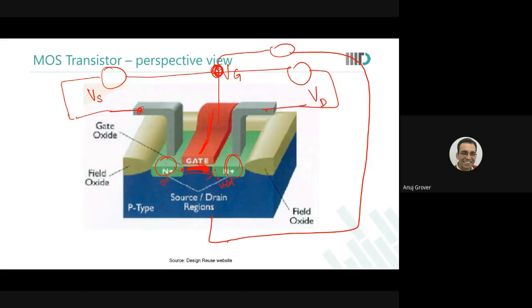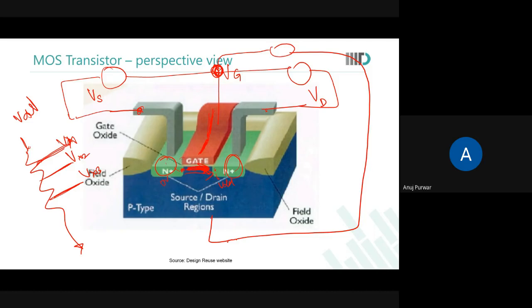The potential drop across the channel would be different because it's something like you are taking a big resistance, and on one side there is your VDD, on the other side there is your ground. At which point of this resistor you tap will change the voltage that you will observe. So that voltage drop will be visible here, right? Yes, sir. This voltage drop will be because of VDS. Yes, sir. I mean, it will be because of resistance.